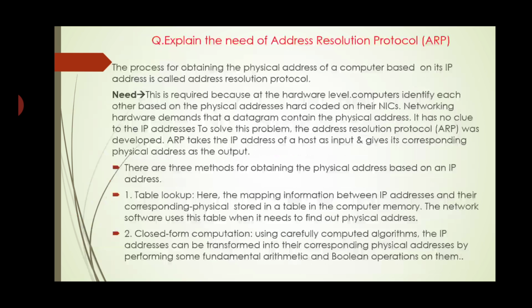based on an IP address. The first is the table lookup. Here the mapping information between IP addresses and their corresponding physical addresses is stored in a table in the computer memory. The network software uses this table when it needs to find out physical addresses. Second, closed form computation. Using a carefully computed algorithm, the IP addresses can be transformed into their corresponding physical addresses by performing some fundamental arithmetic and Boolean operations on them.